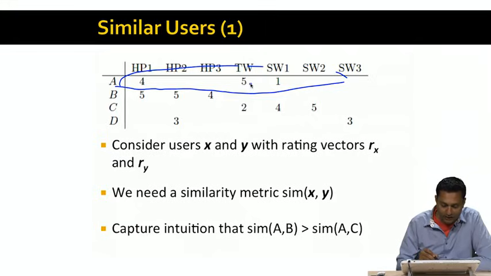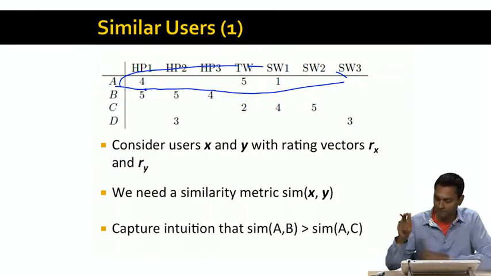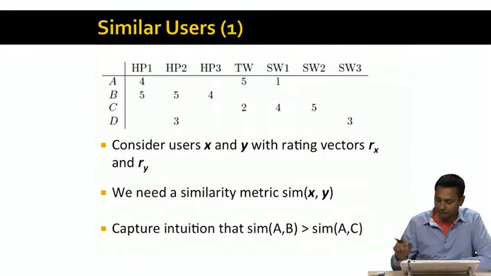A seems to like Twilight, while C doesn't like it, while A hates Star Wars 1, while C loves it. So intuitively, it seems that users A and C are dissimilar, while users A and B are similar. And so we'd like to capture this intuition when we define the notion of similarity. We'd like the similarity of A-B to be higher than the similarity of A-C. Let's see how to do this.